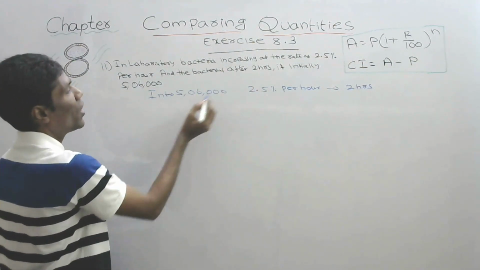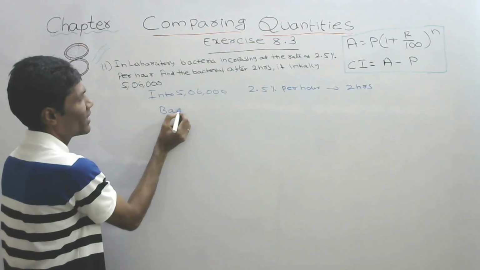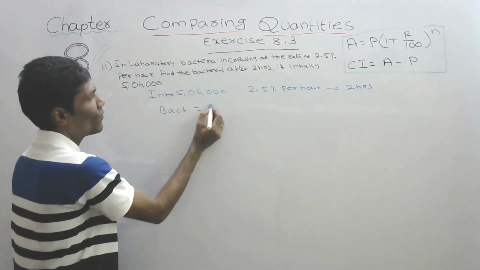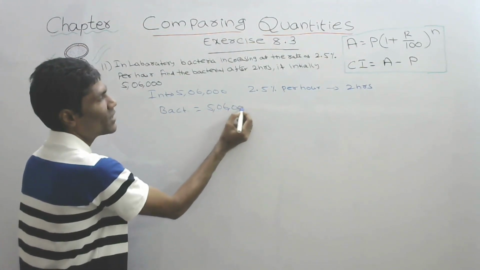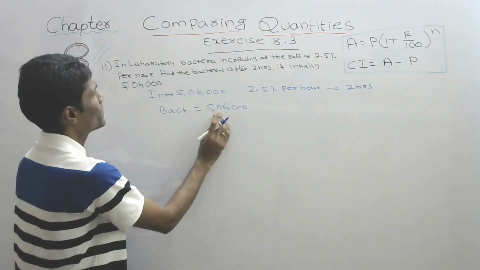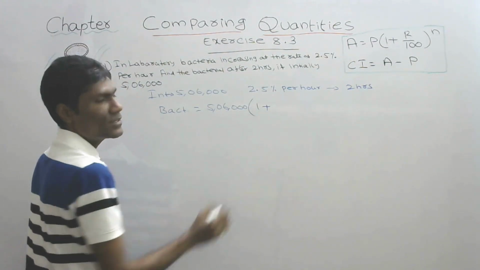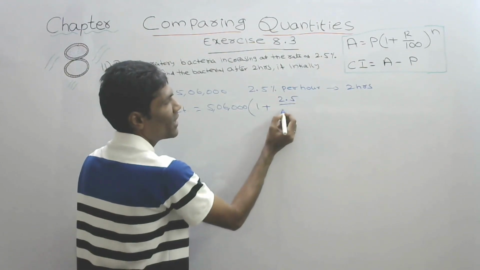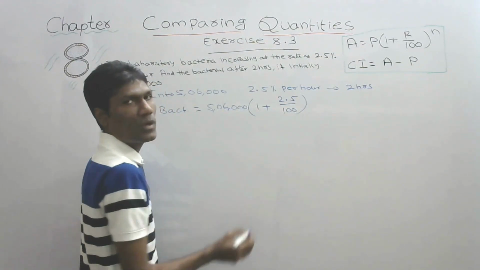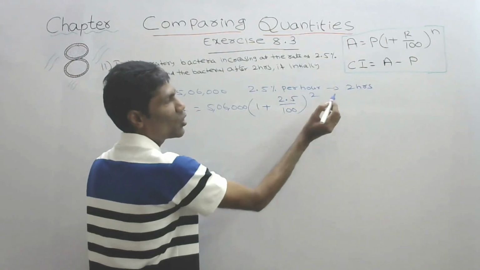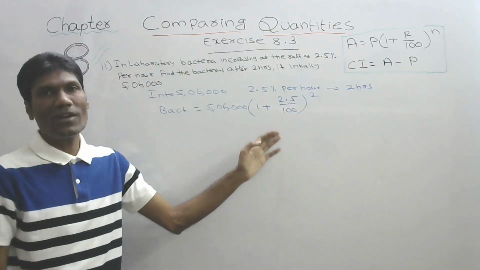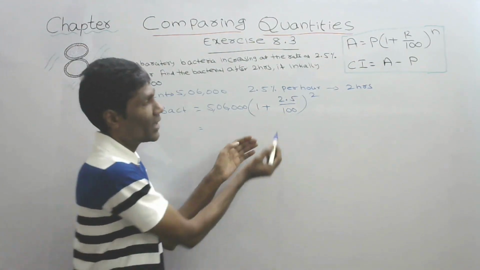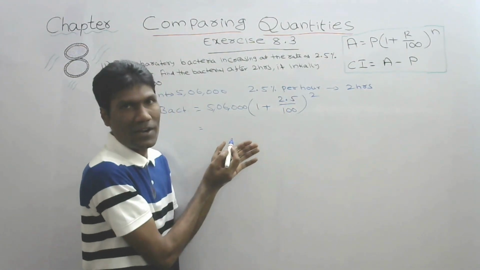So, after 2 hours, bacteria is equal to, initially how much it was? 5,06,000 into 1 plus, what is the growth rate? 2.5% divided by 100, whole to the power of how many times? 2. If we simplify, we will get the answer. Simple. Now, how to cancel this? 2.5 by 100.